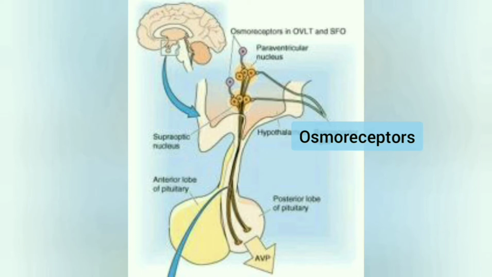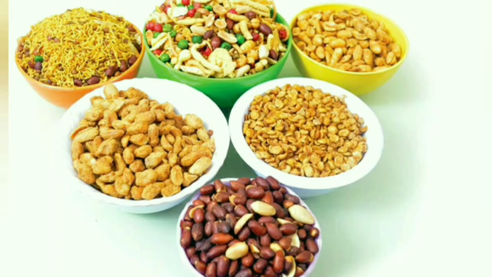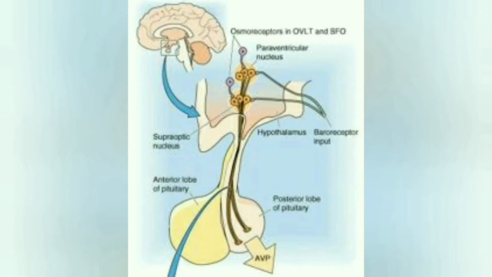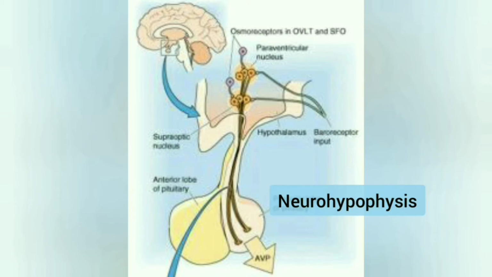If osmolarity of blood increases due to any reason, for example, after eating namkeen or due to sweating, or you can say water loss from the body, whatever condition it may be, the osmoreceptors trigger the release of ADH from neurohypophysis, that is from pituitary gland.